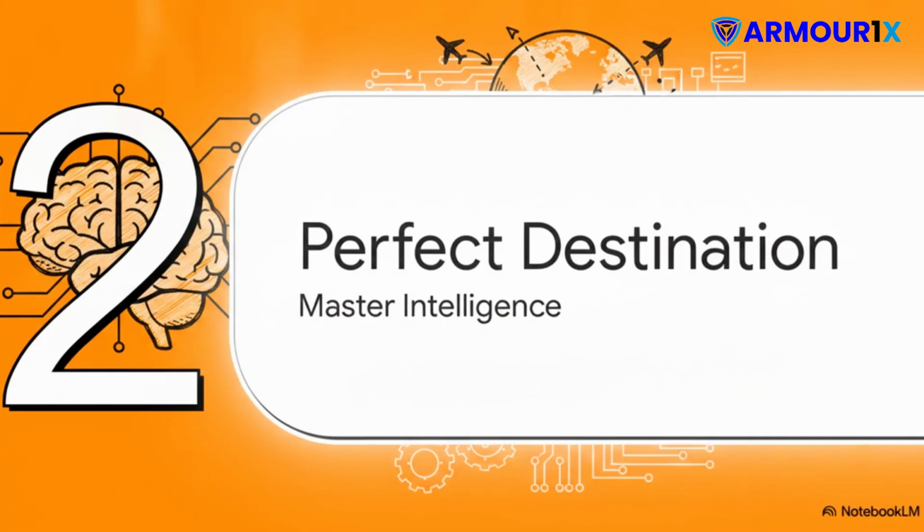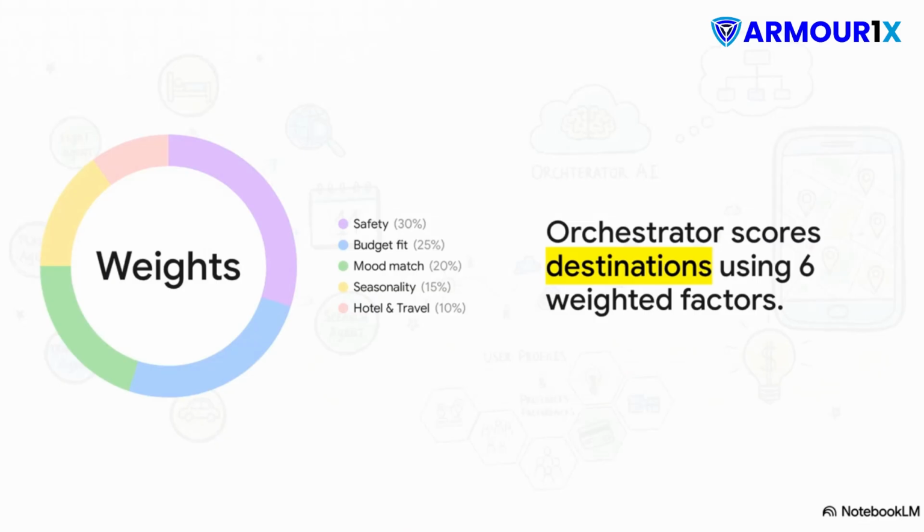Moving on to Section 2, orchestrating the perfect destination, the master intelligence. The very first stop on our factory tour here is the orchestrator agent. Think of this as the master intelligence. It's responsible for evaluating every single possible destination in the database to find the absolute perfect match for what the user is asking for. And the orchestrator isn't just taking wild guesses here. It mathematically scores these destinations based on very specific weights.